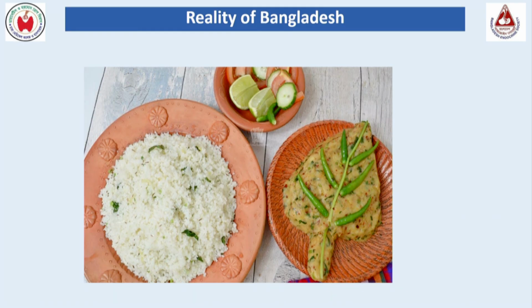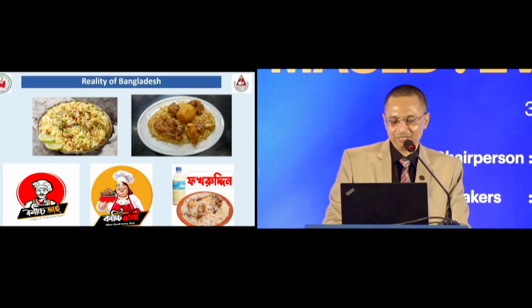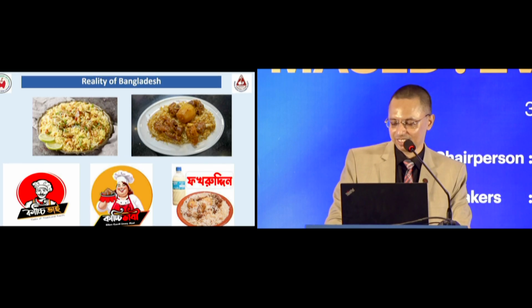But the situation is a bit different in our country, where you can see here that around 98 or 99% is carbs. This is the typical good food of our country. Kachi bhai, kachi bhabi is there. I don't know whether they are related to each other or not.